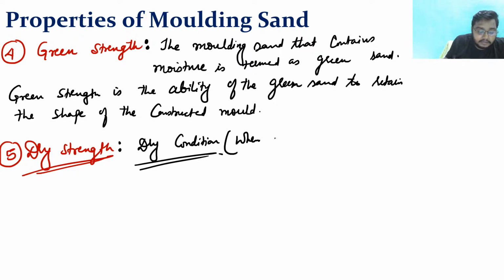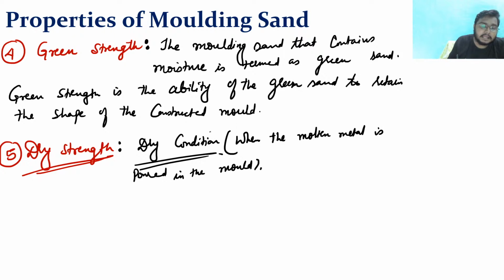It means that when the molten metal is poured in the mold, in the dry condition it should also withstand the metallostatic pressures.